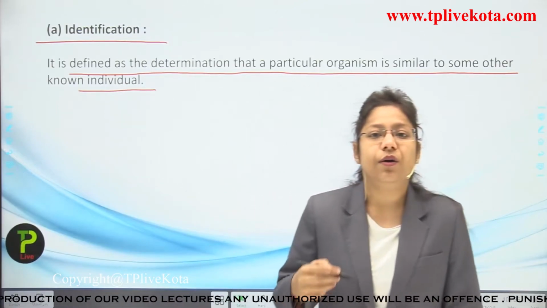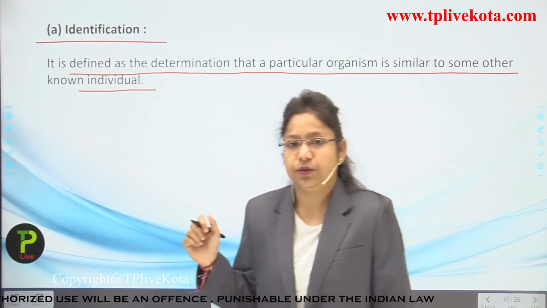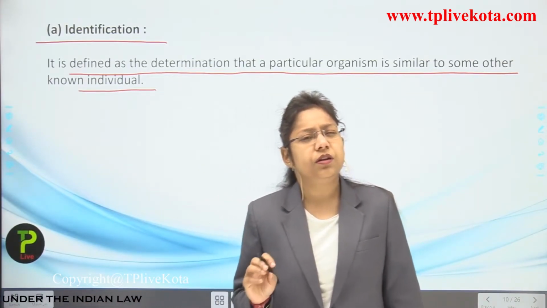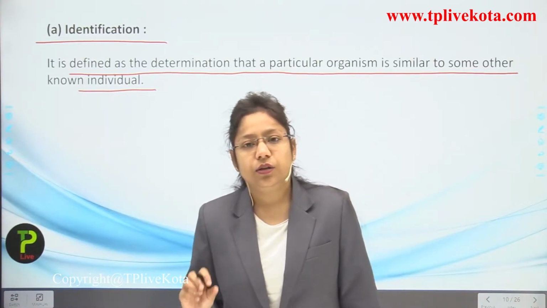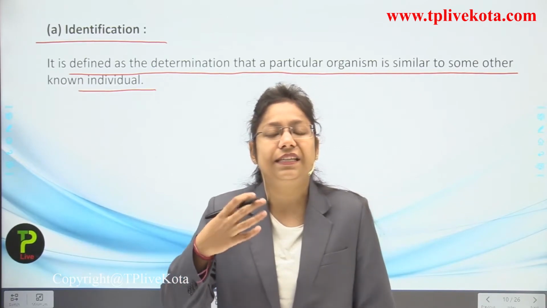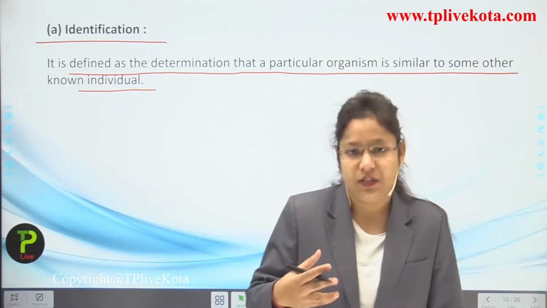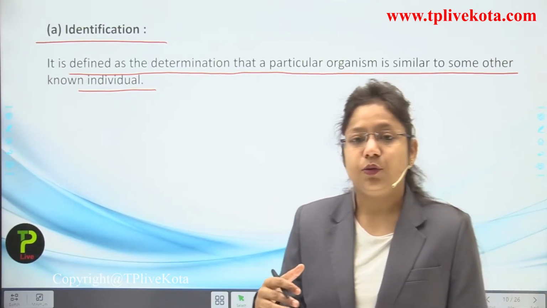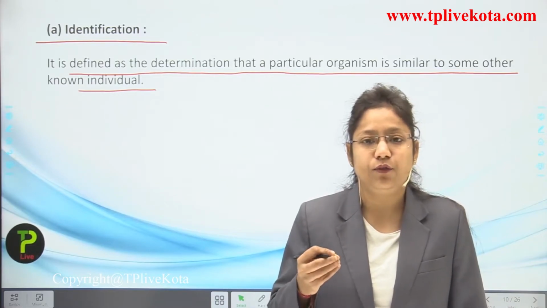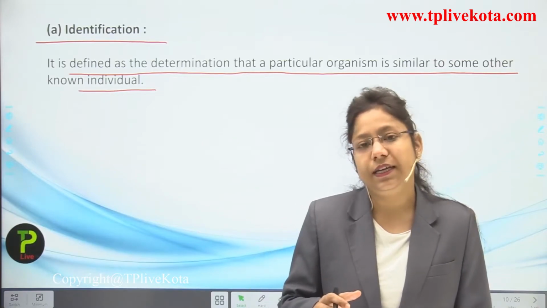Okay. Now I am going to take an example. If I am moving in a forest and I see an organism, and this organism looks somewhat similar to a cat, then I will classify it in the category of cat. So it is just the external, or we can say physiological or morphological identification which I have done. Through genes we will come to know which category it belongs to, but this is the first step we have to do, that is the identification. And it is similar in the case of plants as well.